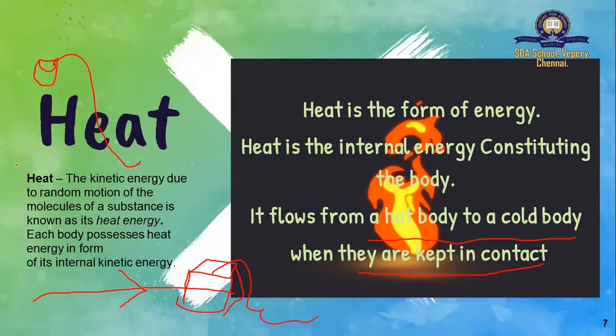Or in other words, you can also say the kinetic energy due to the random motion of the molecules. As we know earlier, whenever you heat something, what will happen? Expansion happens. So whenever expansion happens, what happens to the density? Density decreases. When density decreases, the space between the molecules will increase.